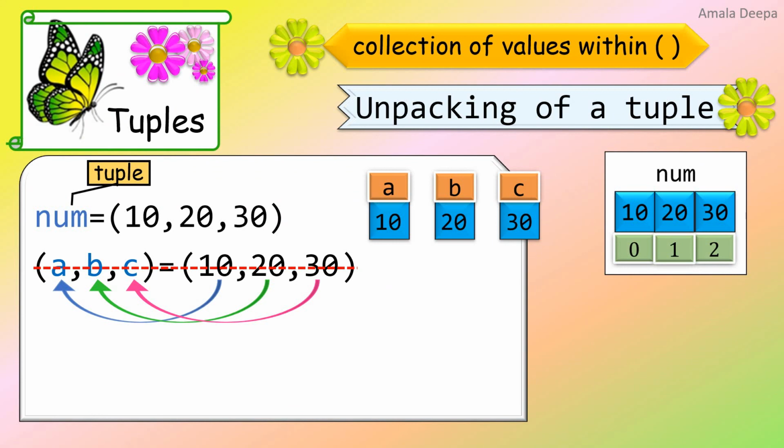The same statement I am rewriting as A, B, C is equal to num, because in the first statement I have stored the tuple 10, 20, 30 in the object num. So here on the right hand side I can directly use that object num. So here also the unpacking of the tuple num takes place and each of the values of the tuple in the right hand side will be stored in the variables in the left hand side.